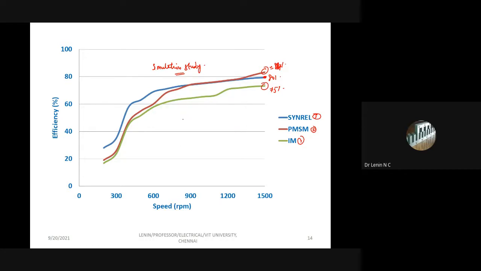The most important thing we want to look into is, up to this level of speed, that is 50% of the speed, 1500 means up to 50-60% of the speed, the third motor has much better efficiency when compared with the second and the existing induction motor. So in the partial loading condition, this motor performs in a better energy efficient way, whereas at the rated load condition, this is going to be quite interesting.